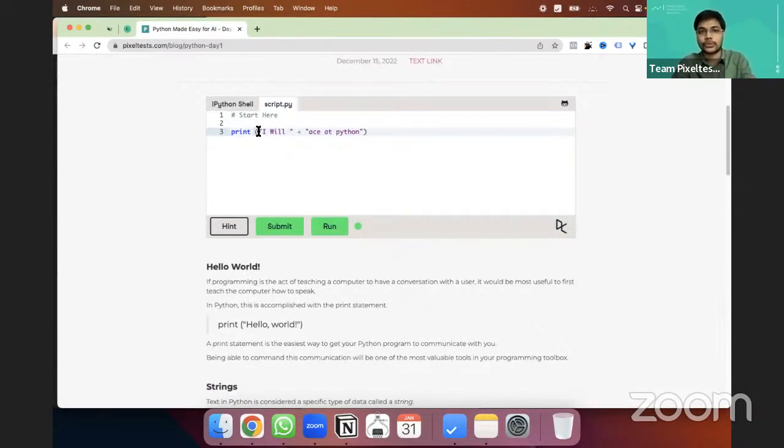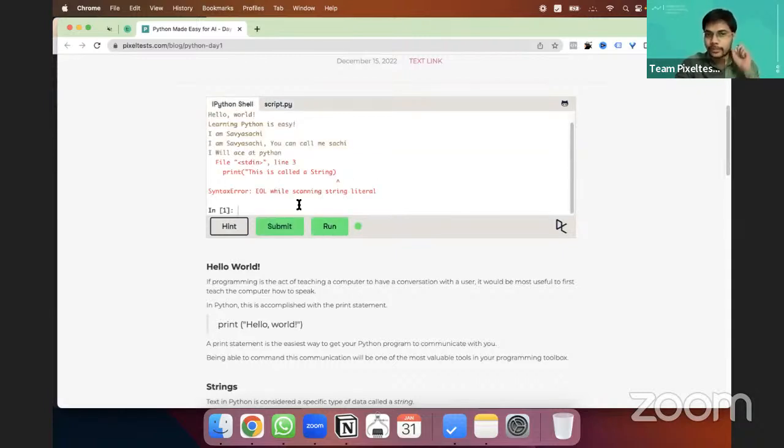And let me introduce you to a few errors. What happens is when you do not have a matching double quote towards the end, and you run it, you run into an error, right? It is telling you that there is a double quote missing. So this is your friend. All errors help you understand where the problem is.